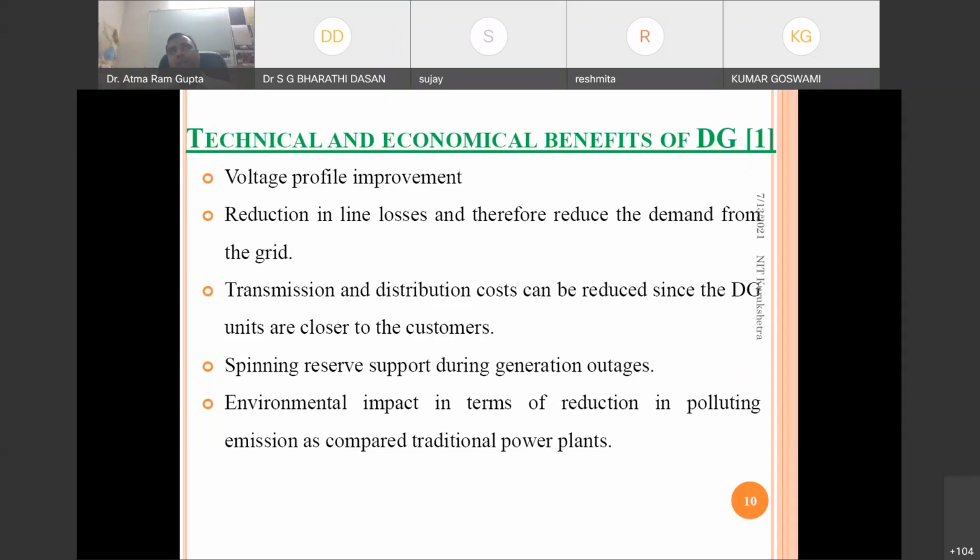Power will be fulfilled locally on the distribution side by the distributed generation. There is one more concept here: distributed generation is generally allocated on the distribution side. By allocating it there, the costly infrastructure requirement in the high voltage transmission line can also be reduced.